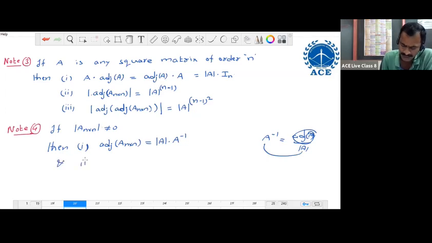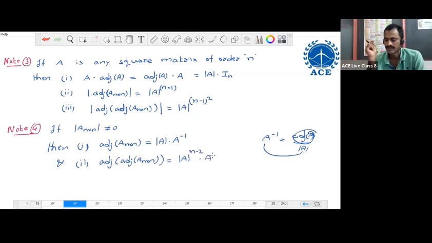And the second result, adjoint of adjoint of A (n cross n) equal to determinant of A power n minus 2 into A. These two results are possible for non-singular matrices only, because of A inverse.